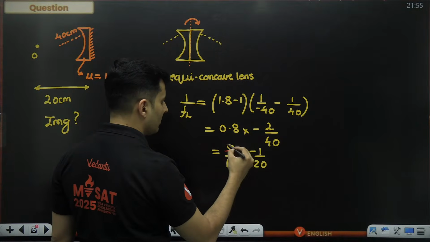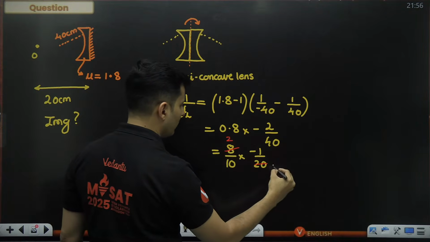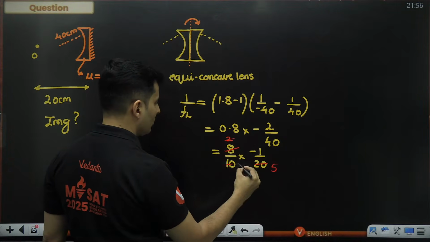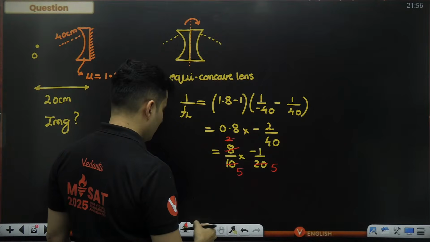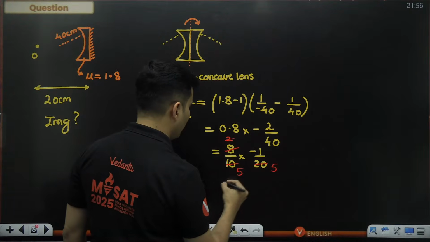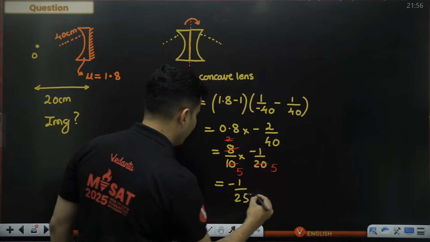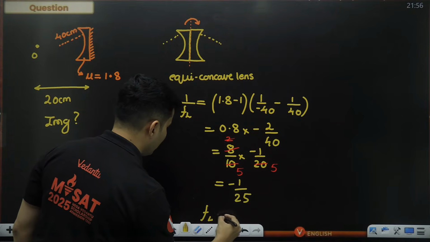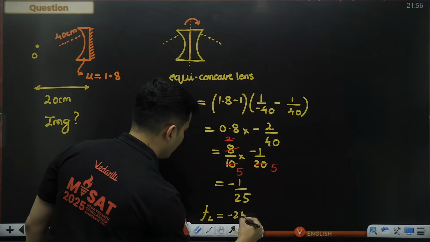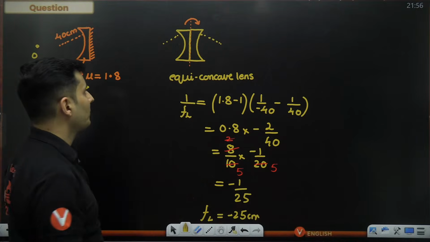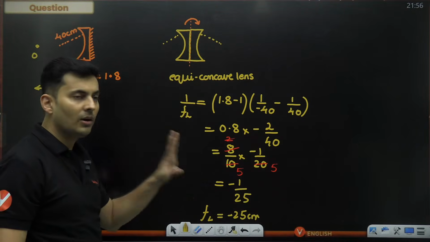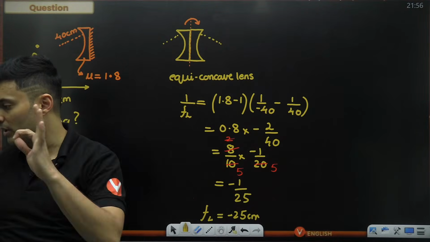How many times? Divided by 4 is 2. Divided by 4 is 5. This 2 will become 5. So this will become minus 1 by 5 5s are 25. So the focal length of that lens will become minus 25 centimeters. This is behaving like a concave lens of 25 centimeters now.